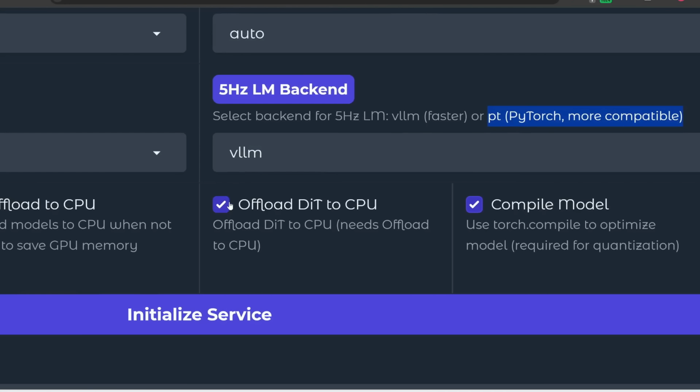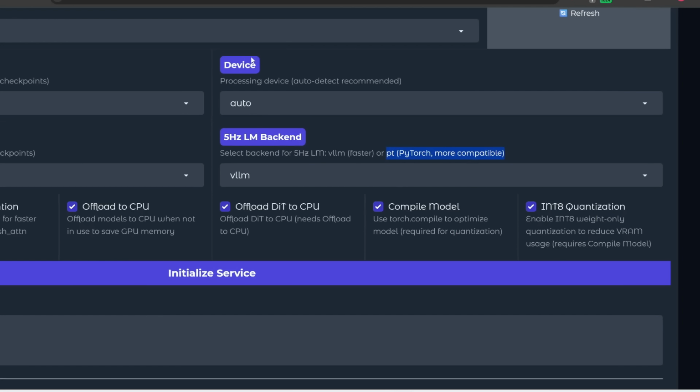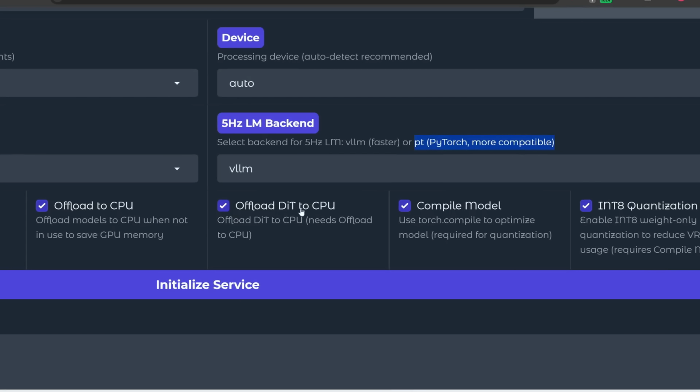And then here, if you check this box, then this explicitly tells it to offload the diffusion transformer, in other words, the song generator model, to your CPU. Now, the thing is, up here, I already set the device to auto, so it should automatically set it to my CPU if I don't have enough VRAM. So I don't really need to explicitly force this onto my CPU. So I tend to leave this off.